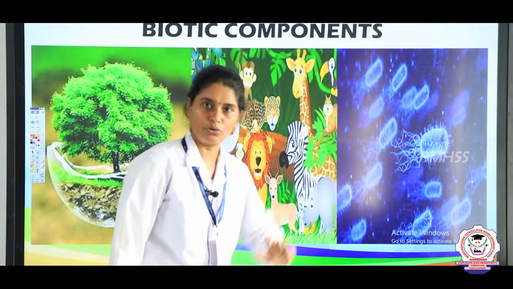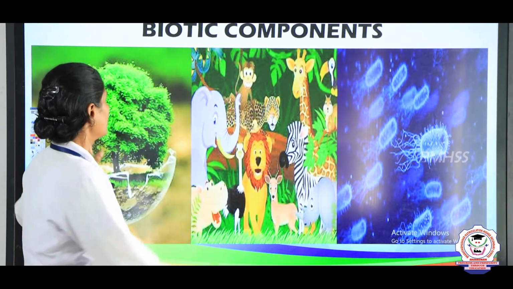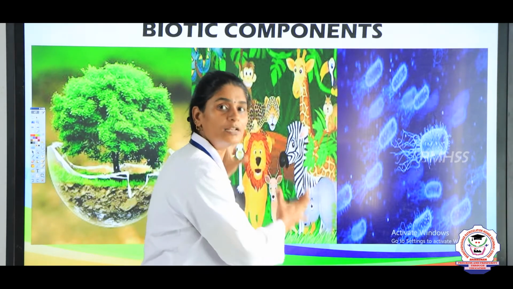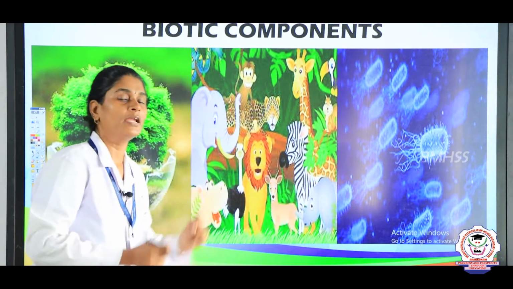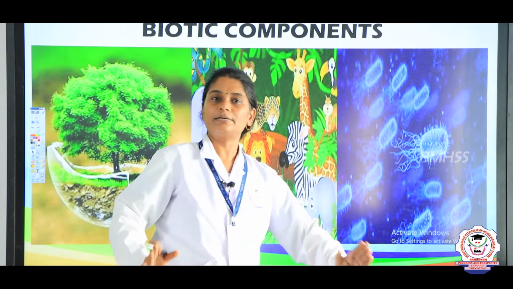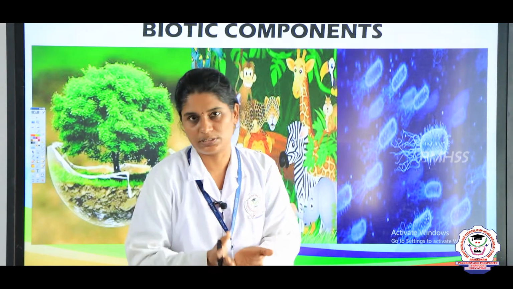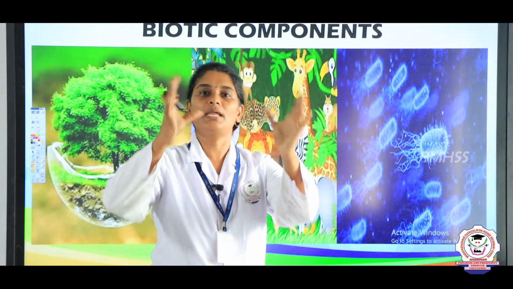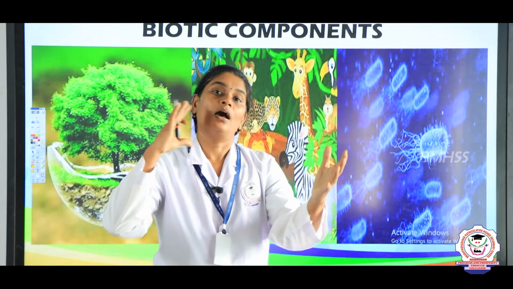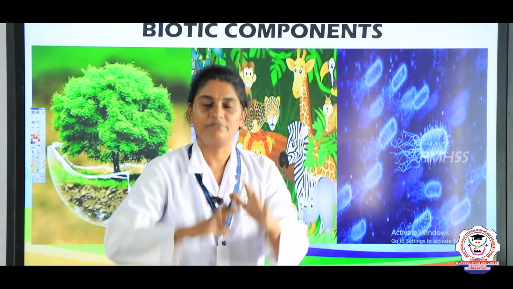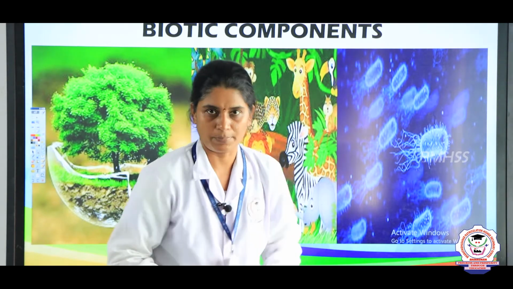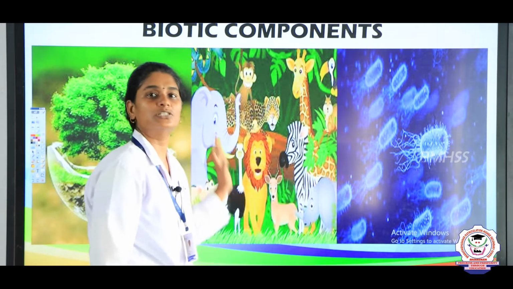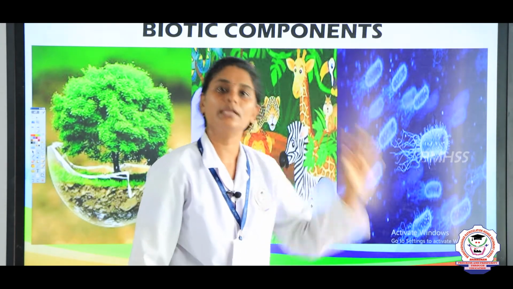If there is any removal of any single population from the ecosystem, it will definitely disturb the complete ecosystem. If we remove the animals, there will be problems in the ecosystem, and the ecosystem will not function properly. So all the biotic components are very essential to run an ecosystem.